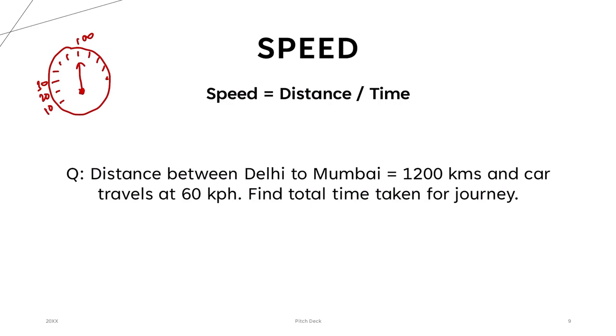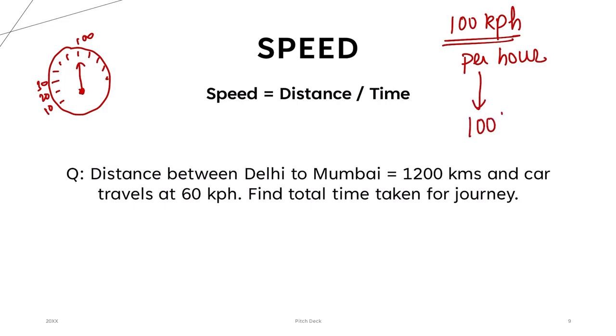Now what does this exactly mean? Suppose the meter is showing 100 kilometers per hour. Suppose your car is going at 100 kilometers per hour. Now this means that if your car goes constantly at a speed of 100 kilometers per hour, in every hour you will cover 100 kilometers.